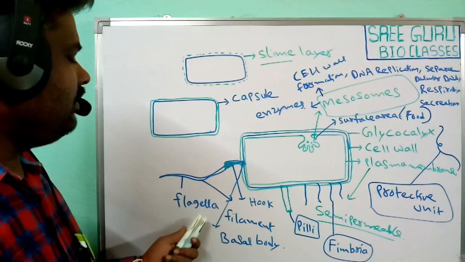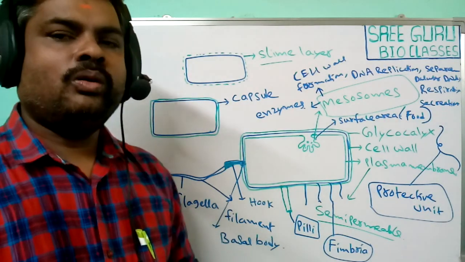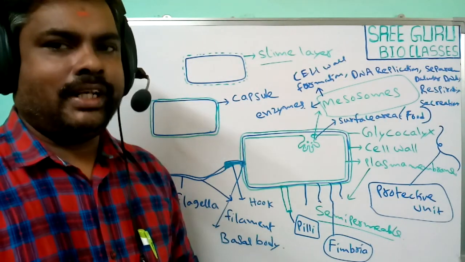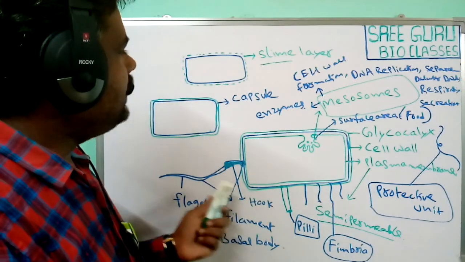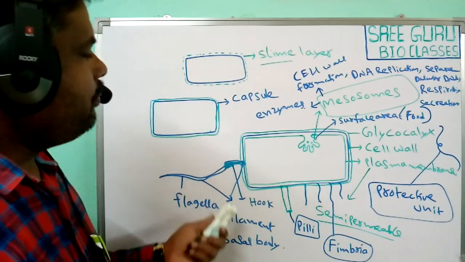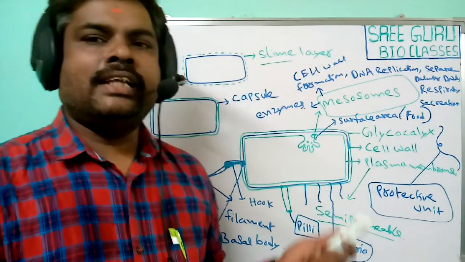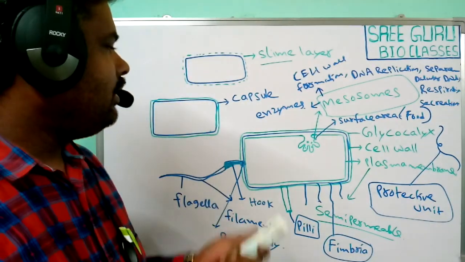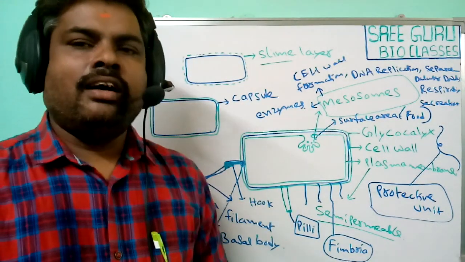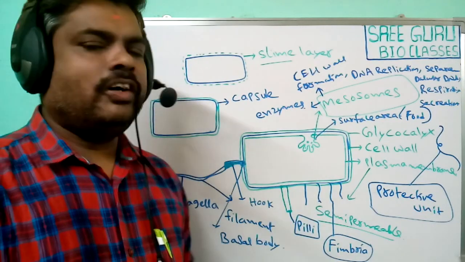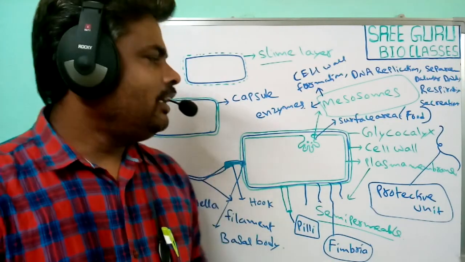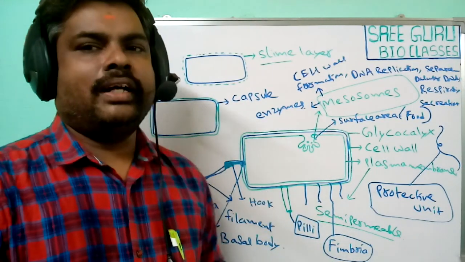Only flagella are involved in motility. So these are some of the important cell envelope modifications observed in prokaryotic organisms, especially in bacterial cells.